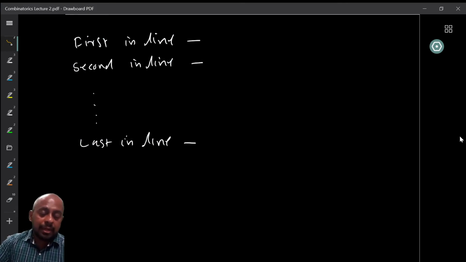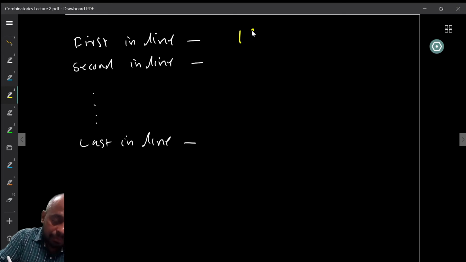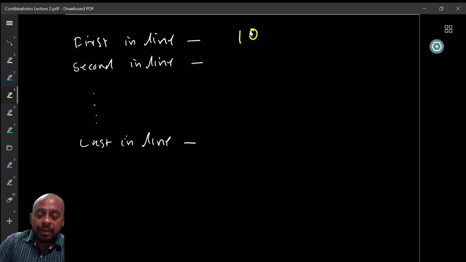So the first in line, we have 10 possible choices for that person, right? Whoever is arranged there, one of these 10 persons must stand in the queue. But once a person is decided, the second position can be filled with any of the 9 possible remaining people.